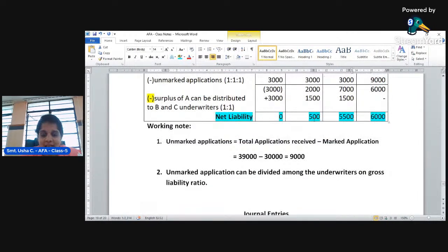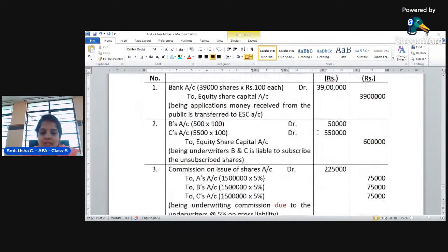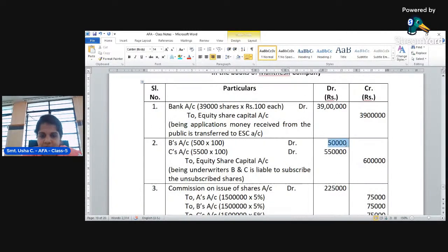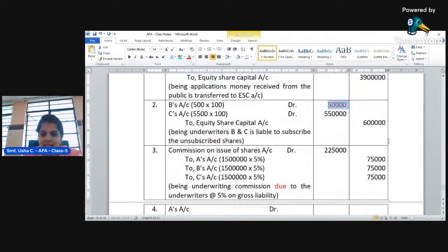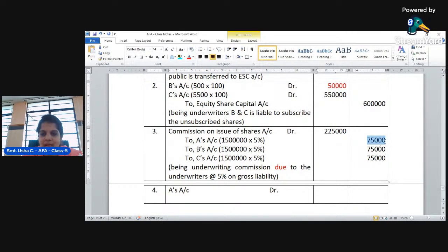Then B: there is a liability for the company to make the payment of commission of 75,000. But look here, there is a liability from the underwriter also to make the payment for 500 shares. 500 shares means how much? 50,000, correct? This 50,000 must be paid by the underwriter. But the commission is more than this amount, so the company is liable to pay the remaining amount.